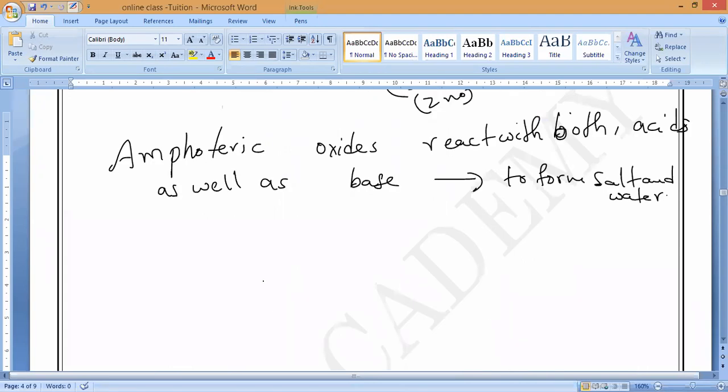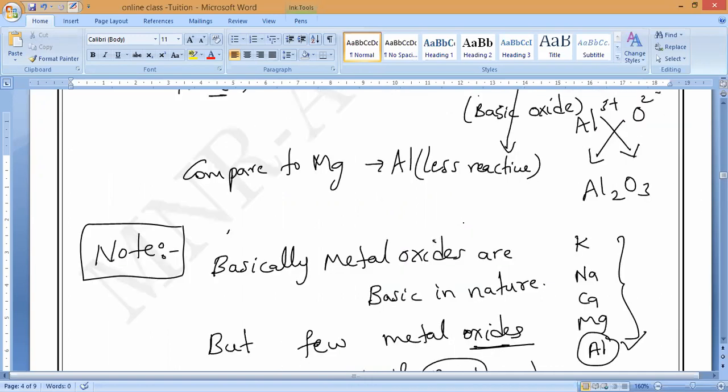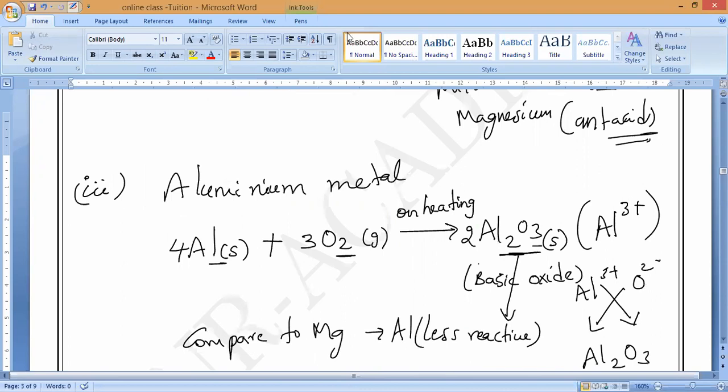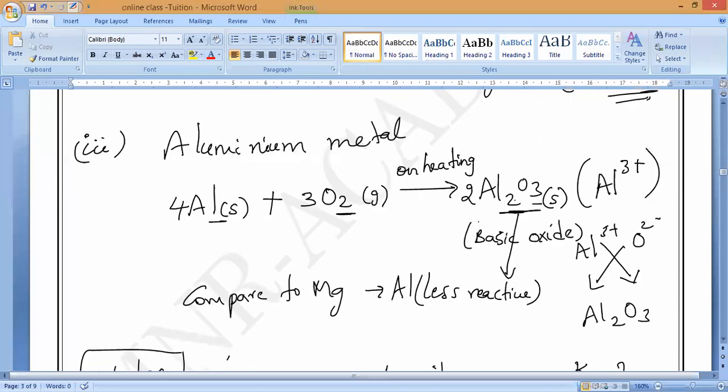Now if aluminium oxide is there, it will react with an acid or a base to form salt. Now, for example, we will solve. First, you tell me, aluminium reacts with oxygen, what will it form? Aluminium oxide. Yes or no? Everybody respond means it is good. Aluminium reacting with oxygen will form aluminium oxide.